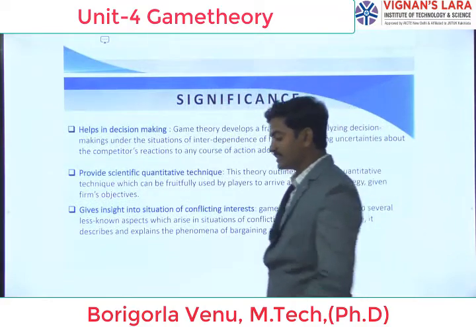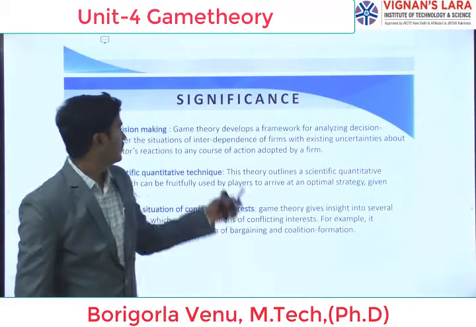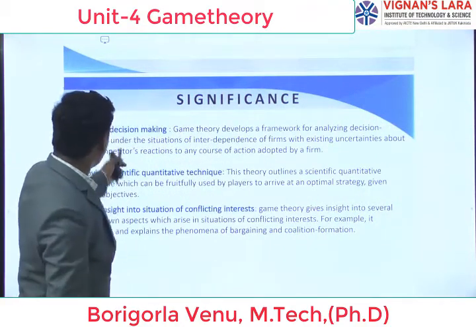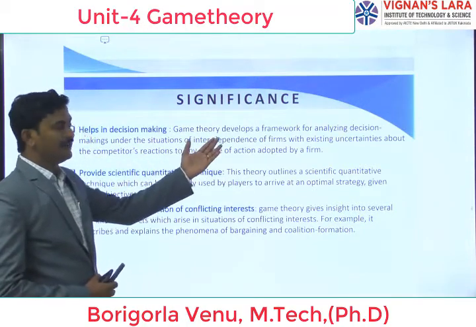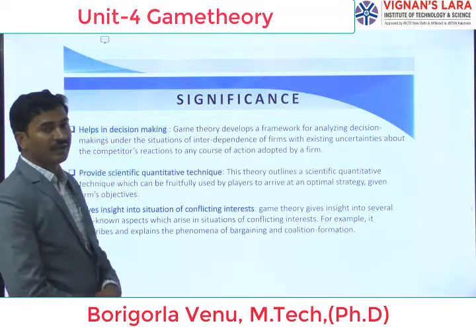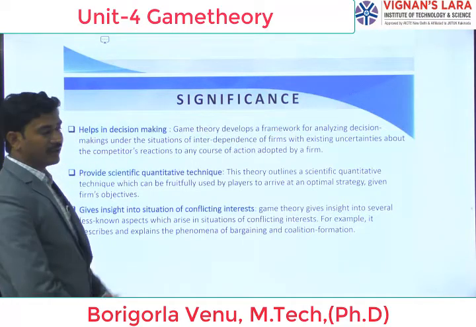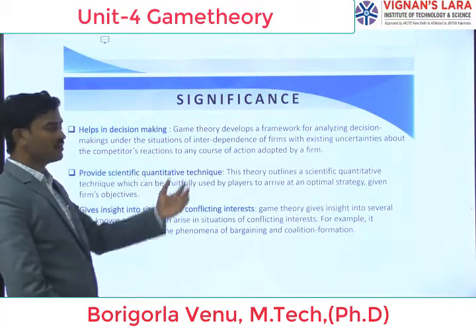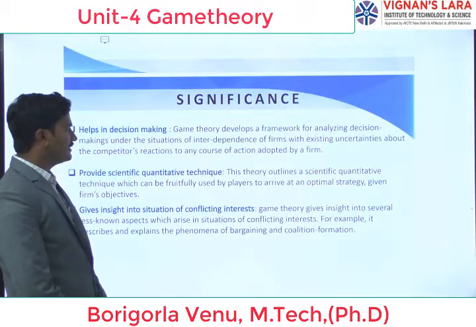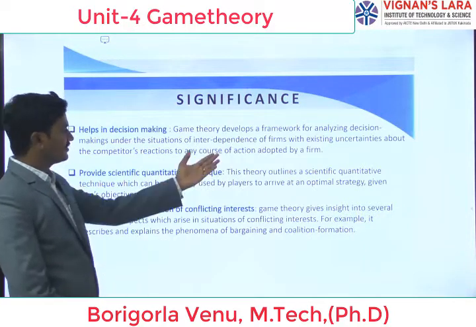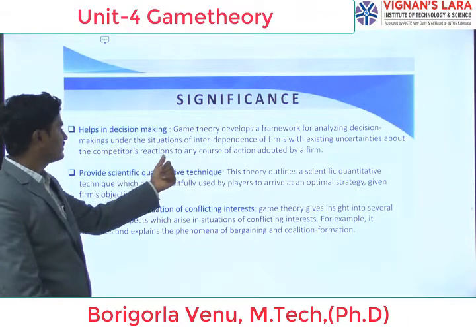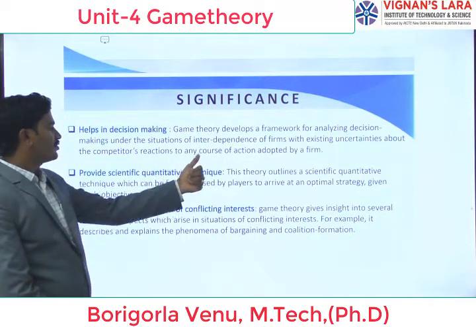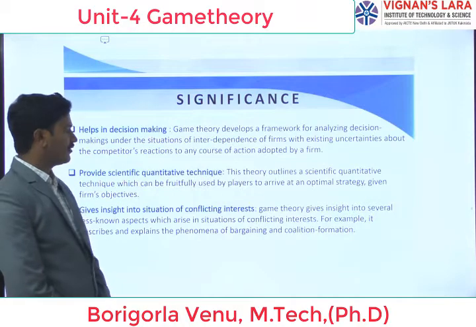Next, coming to the significance of game theory. Here, it helps in decision making. Game theory develops a framework for analyzing decision making under situations of interdependency of firms, with existing uncertainties about the competitors' reactions to any course of action adopted by a firm.